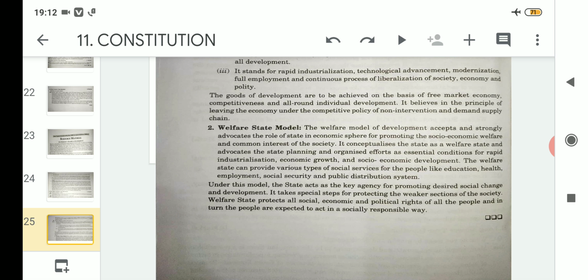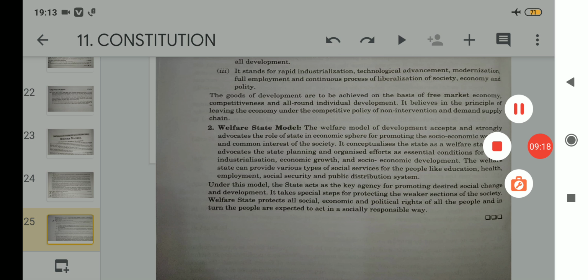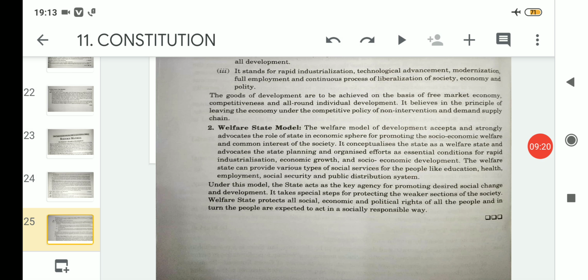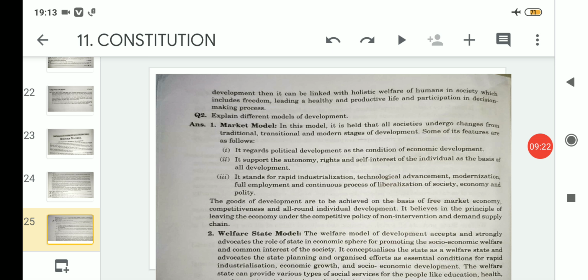Clear? And this welfare state protects all social, economic and political rights of the people, and in turn the people are expected to act in a socially responsible way. So if welfare state model is working for the welfare of the people, then in return the people should also act in a responsible way. So these are about the two models. One is market model and the other one is welfare state model.